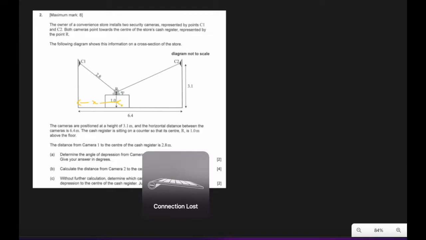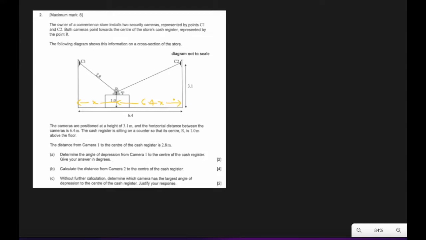So this will be remaining 6.4 meters minus X. So don't assume that it is at the center. The distance from camera 1 to the center of the cash register is 2.8. Determine the angle of depression from camera 1. If we draw a horizontal line here, this is an angle of depression to the center of the cash register. Give your answer in degrees.